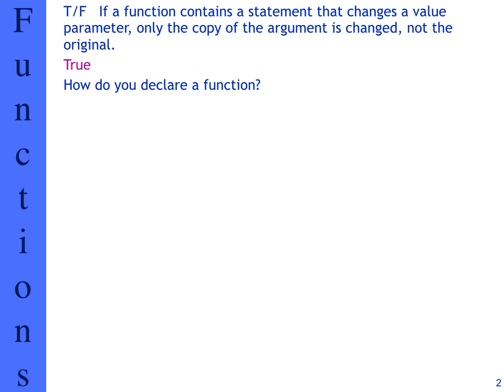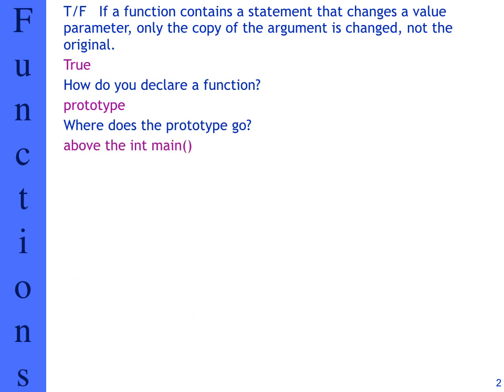So how do we declare a function? We declare a function with a prototype. Where does the prototype go? They can either go above main, or you can use an include file, put a prototype in the include file, and then it includes that in your program.